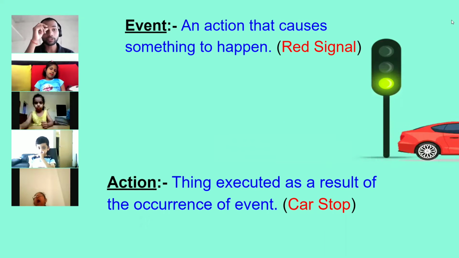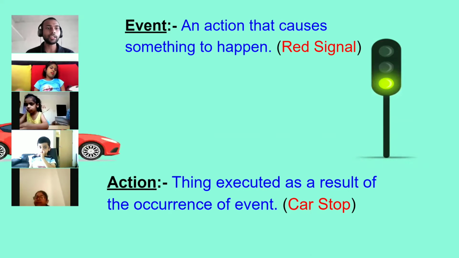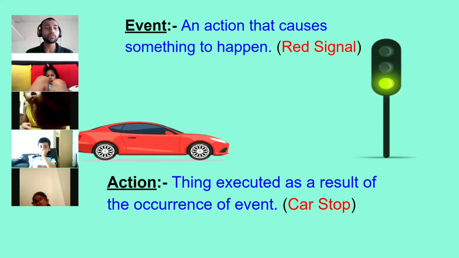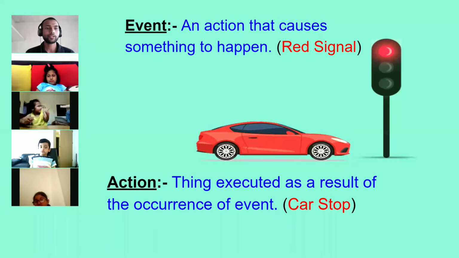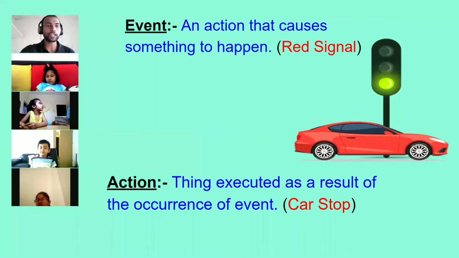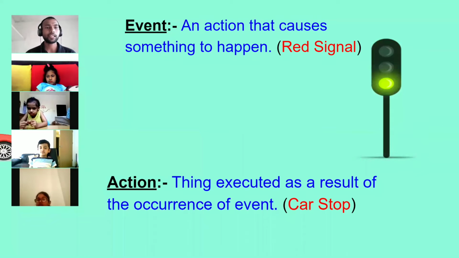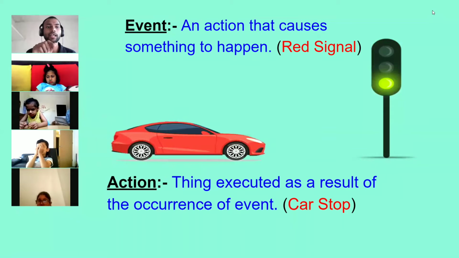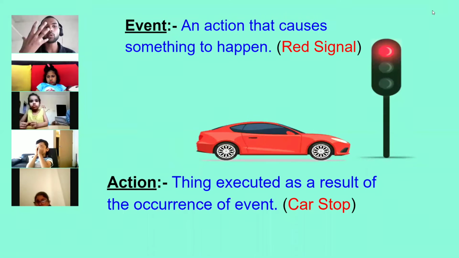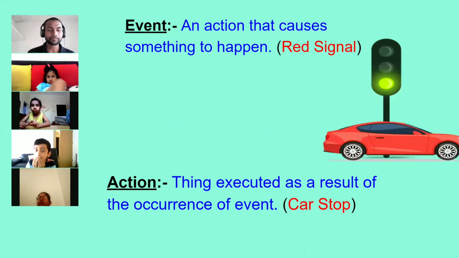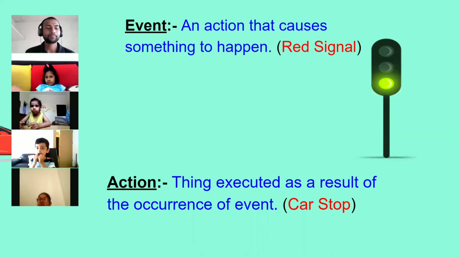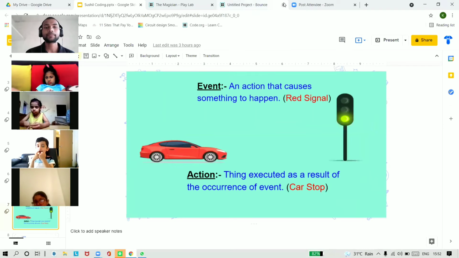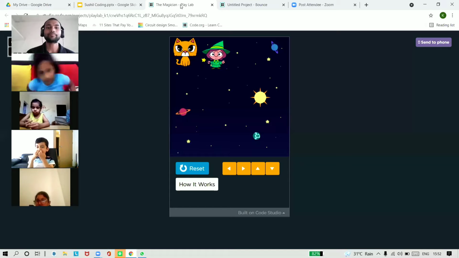As you saw in the last slide, I clicked on a link and the game started. So how was that happening? That was happening with the help of coding, and the coding was event and action. If I'm clicking somewhere, the clicking is my event, and what is opening is the action. So let's say with our game.